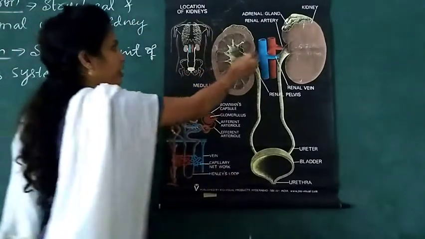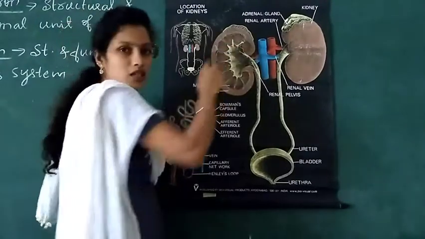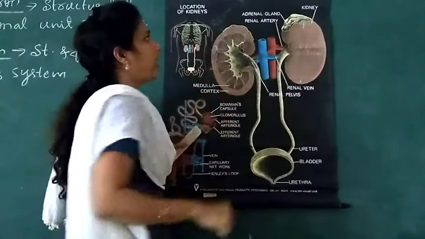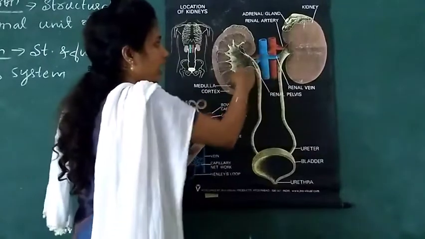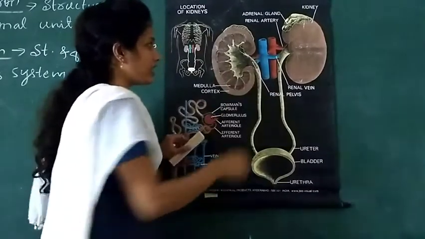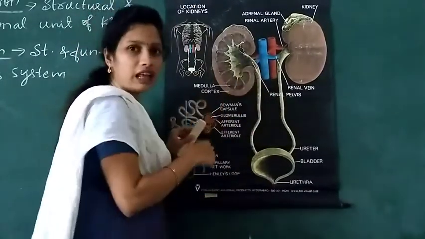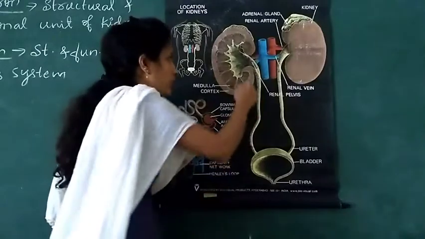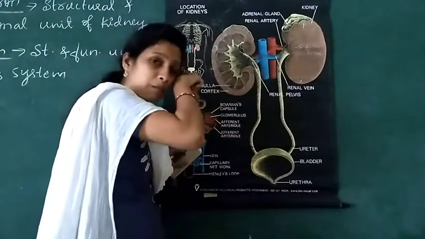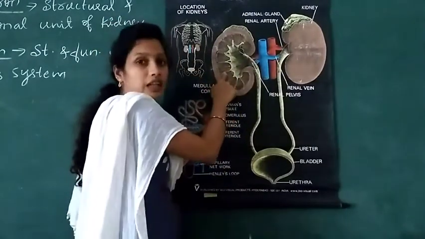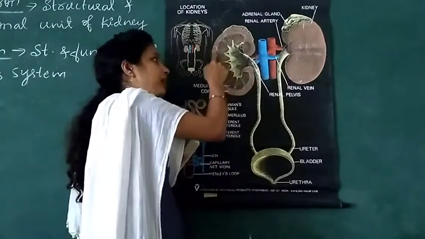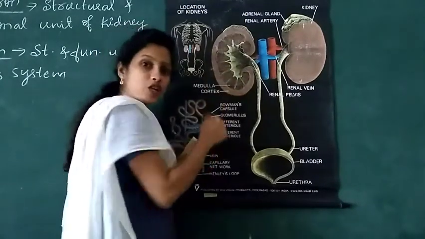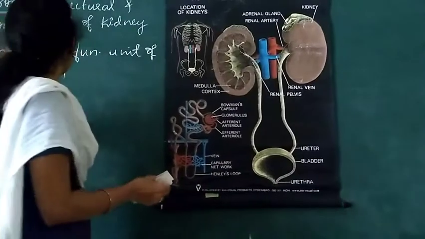Blood reaches the kidney through the renal artery, and through the renal vein the deoxygenated or impure blood reaches the kidney. In the kidney, the filtration of blood takes place, especially in the nephrons.